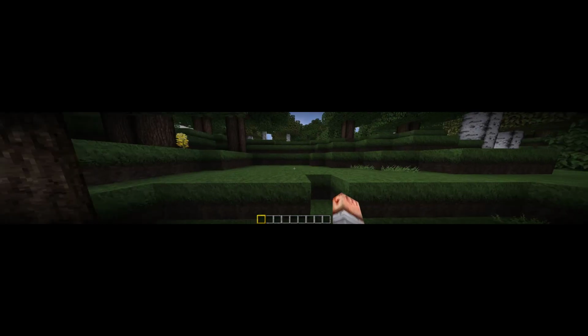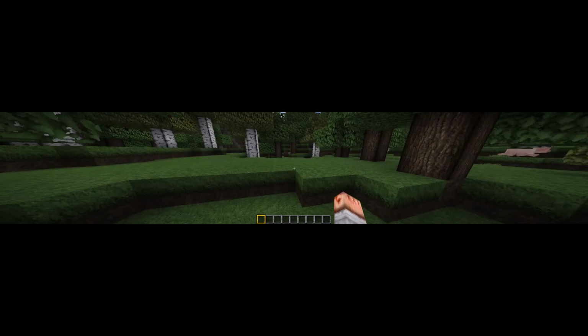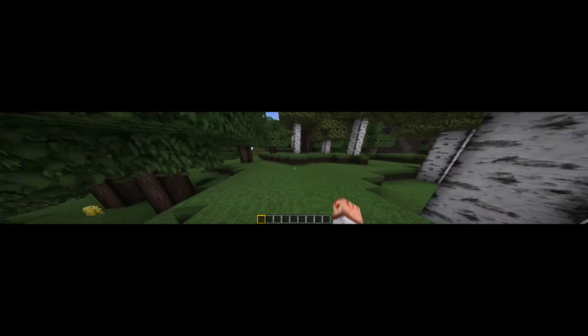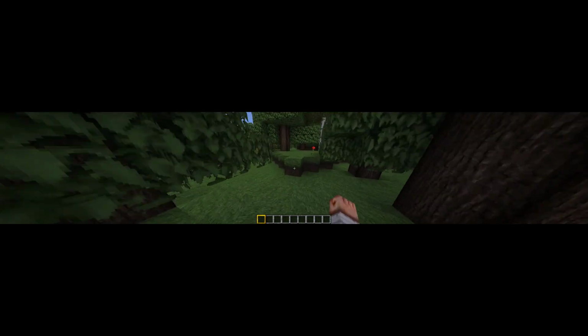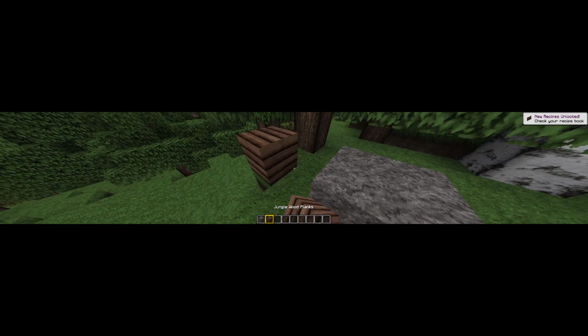Let me create a new world. Create a new world. And that's it guys, now the texture pack is working. Stone, wood,